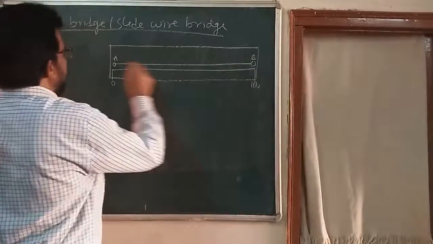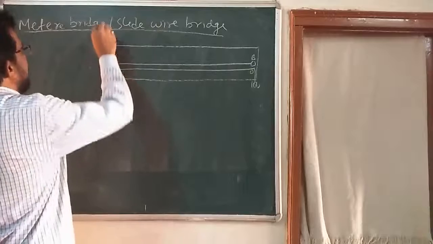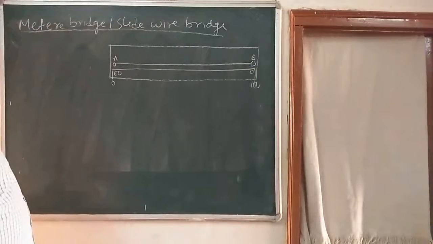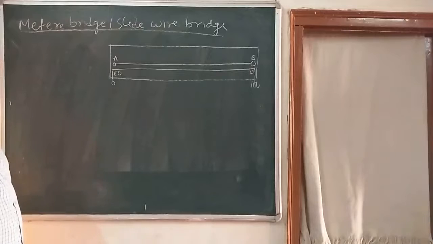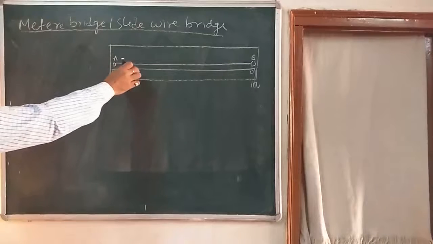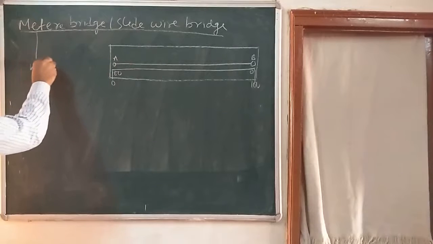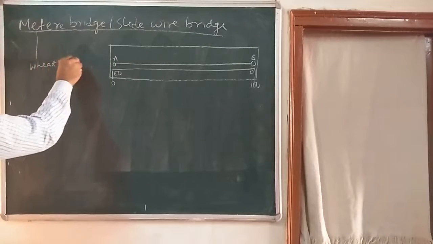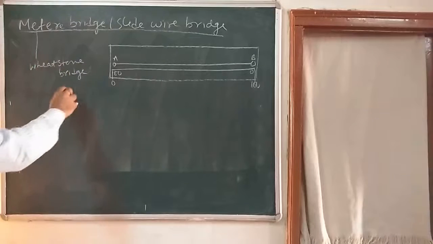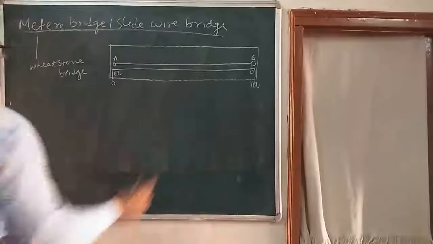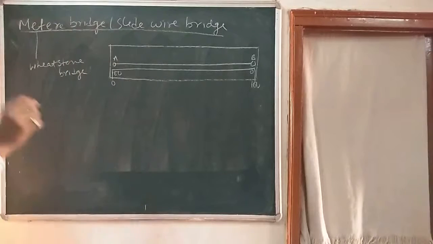and from year to year it is from 0 to 100. This type of arrangement of meter bridge, that is also called a slide wire bridge. So dear children, it is a device based on a Wheatstone bridge. It consists of 1 meter long, straight and uniform